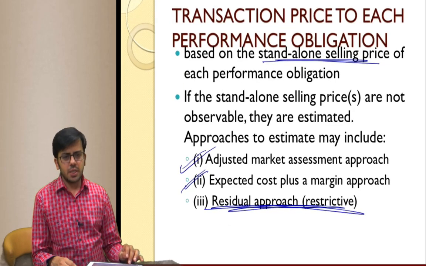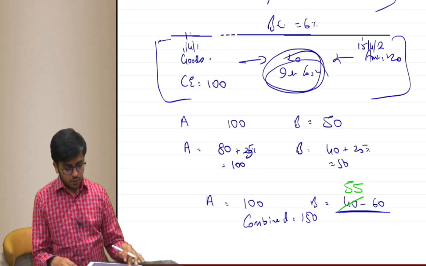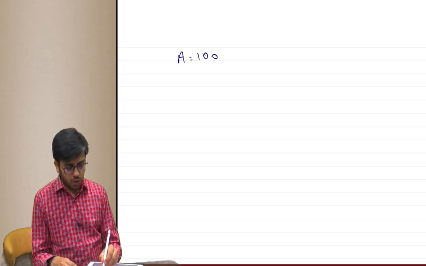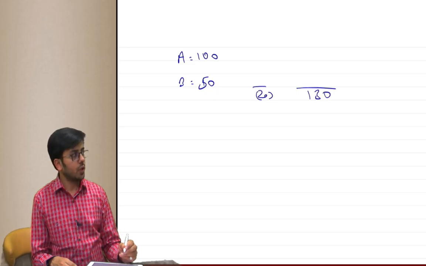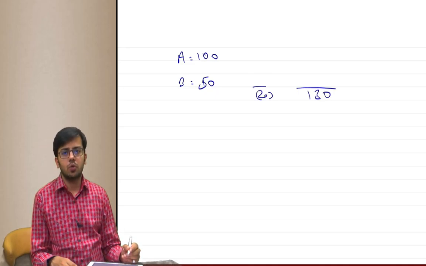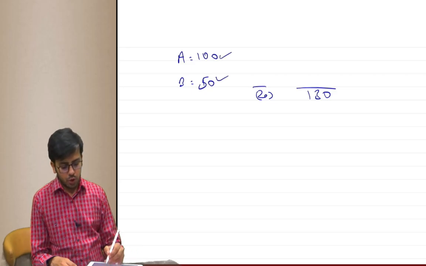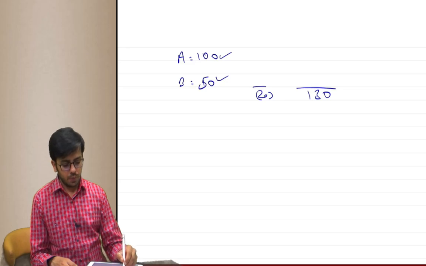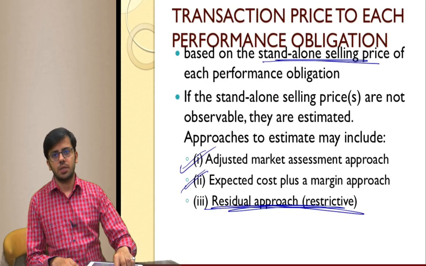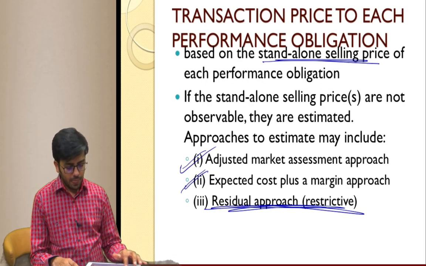Now, if there is any discount that is given, for example, A is sold for 100, B is sold for 50, but combined we have charged 130. So we know we have given a discount of 20 rupees. So 20 will be apportioned between A and B in the ratio of 100:50. Okay, and then we determine the transaction price. I hope it is clear.